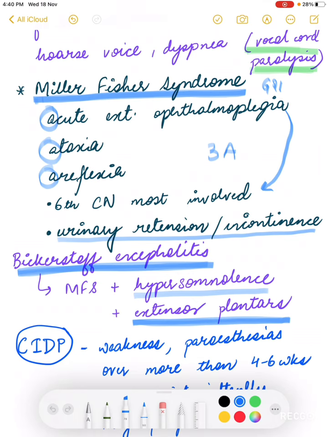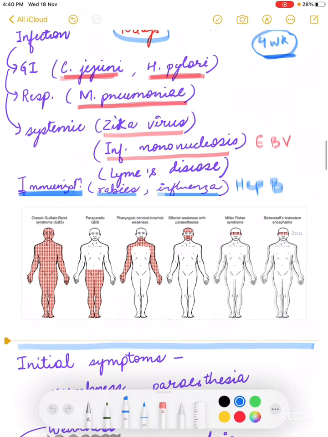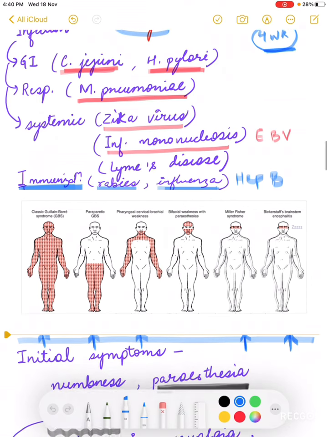Guillain-Barré syndrome. So there was this figure showing the patterns. The first one shows the classical pattern of Guillain-Barré syndrome, in which quadriplegia will be seen, with involvement of the entire body. There is the paraparetic variant where only the lower limbs are involved. There is the pharyngeal cervical brachial weakness, in which, as shown in the figure, the pharynx, the cervical region and the brachial weakness is observed. There is Miller-Fisher syndrome in which only external ophthalmoplegia is seen, and there is Bickerstaff brainstem encephalitis in which features of Miller-Fisher syndrome along with hypersomnolence are seen.